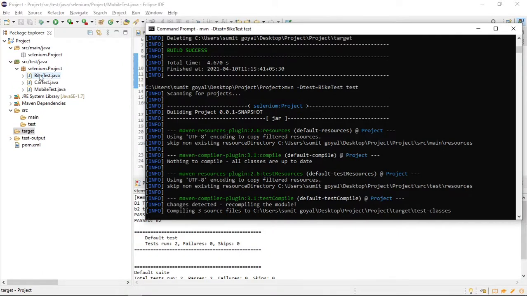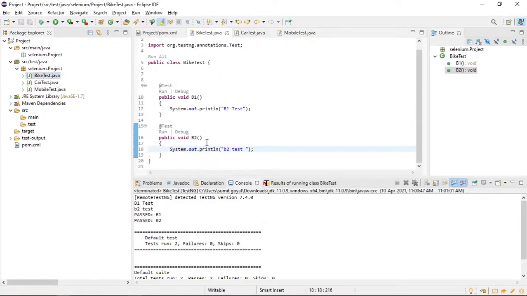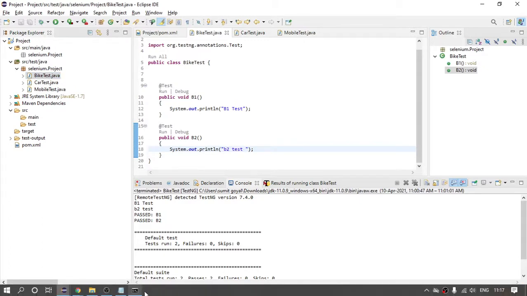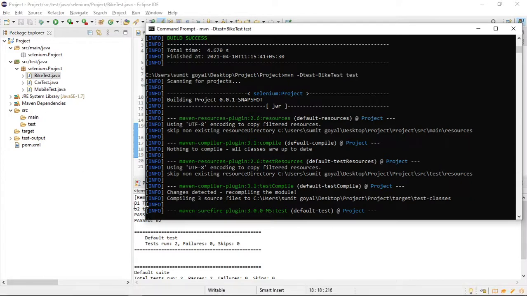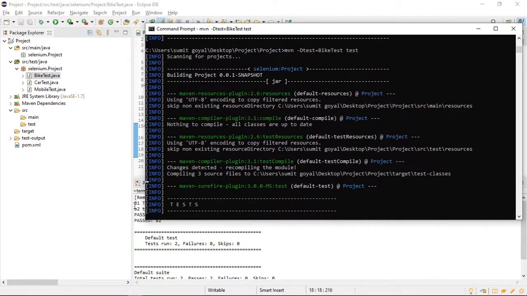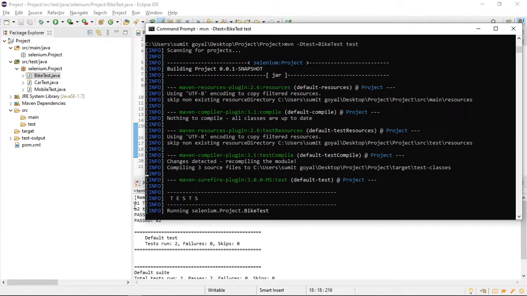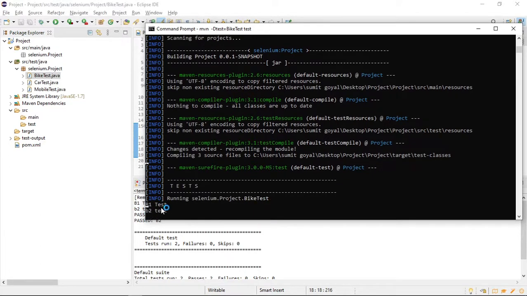We should get B1 and B2 as our output. You can see it is running only bike test, B1 and B2.